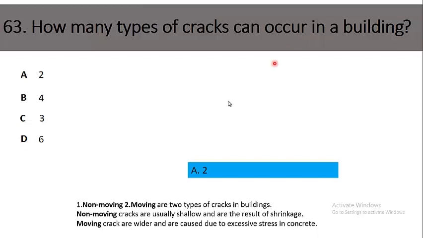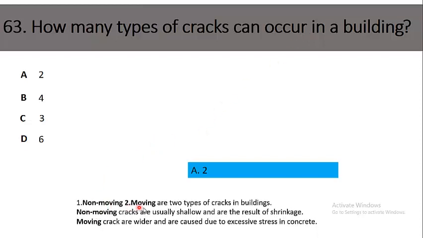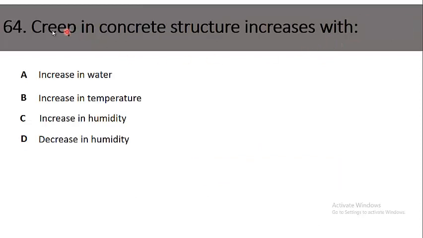Which are these cracks? One is non-moving and number 2 is moving. Non-moving cracks are usually shallow cracks and are the result of shrinkage, and these are not of much concern, whereas moving cracks are wider and are caused due to excessive stress in concrete. So the right option is option A, 2 types of cracks can occur in a building.